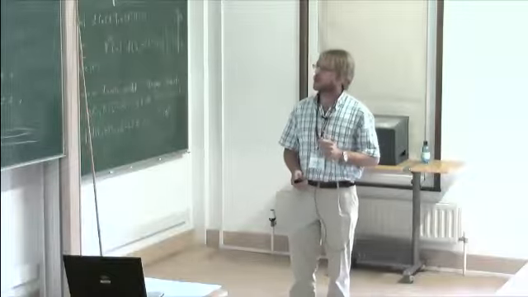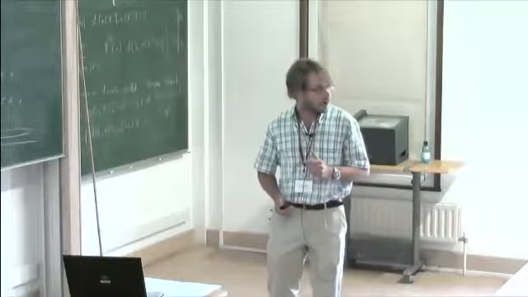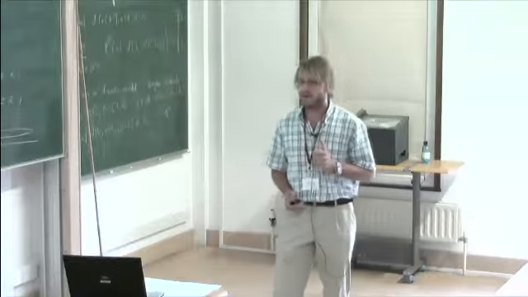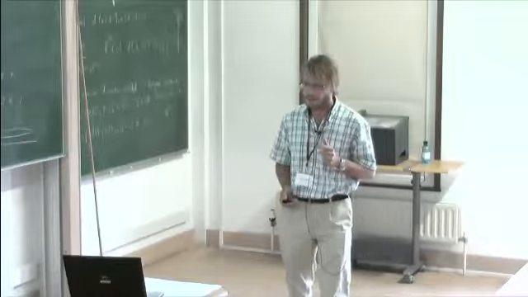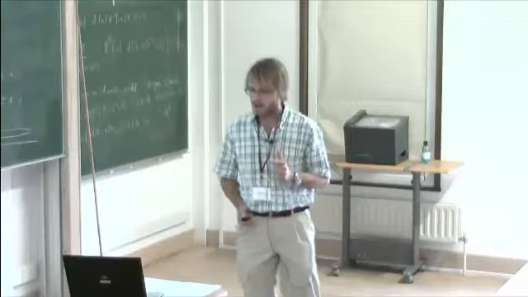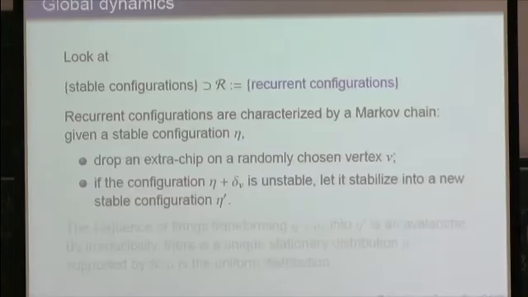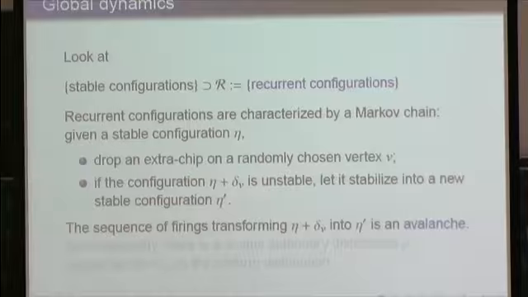So in order now to understand what happens with the model in the long run, we consider a subset of the stable configurations, which are the recurrent configurations. There are different ways of characterizing them, but the easiest is by considering a Markov chain on the set of stable configurations defined as follows. Given a stable configuration eta, we drop an extra chip on a randomly chosen vertex. And if the configuration eta with that extra chip is unstable, we let it stabilize into a new stable configuration eta prime.